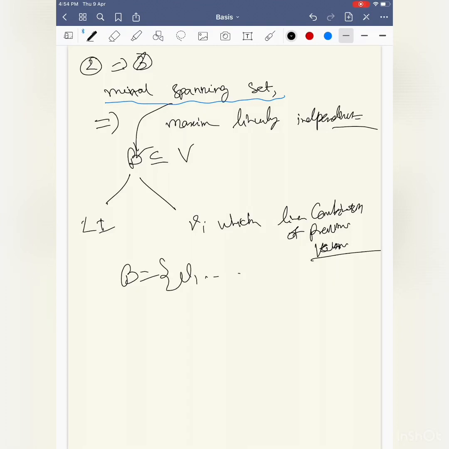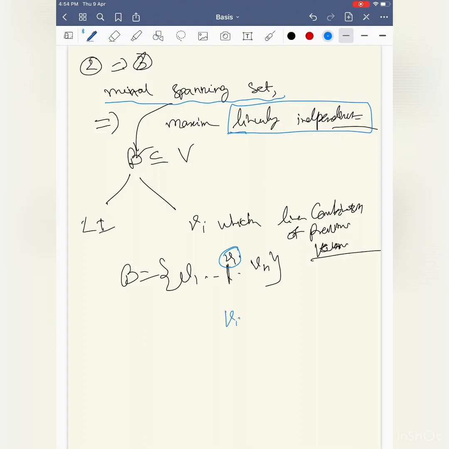So let's say B equal to v1, ..., vn. Suppose I have a vi here, and if it is not linearly independent, I wanted to prove that it's a maximal linearly independent set. Let me prove linear independence first, then I will prove maximality. I want to claim first that it is linearly independent.